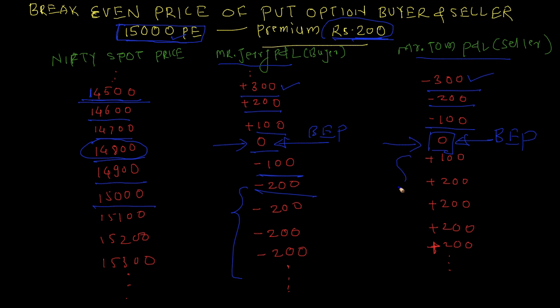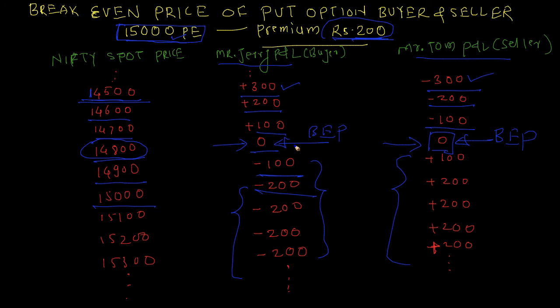Now here onwards Mr. Tom will be making the profit which is limited, as Mr. Jerry is making loss which is also limited. So profit is of 200 rupees only. So the point is, the break-even price for option buyer and seller is the same.